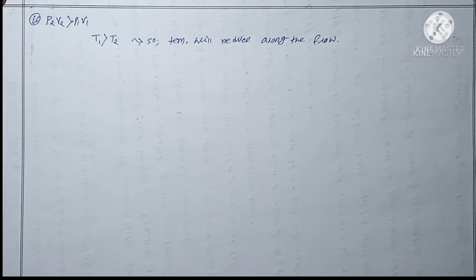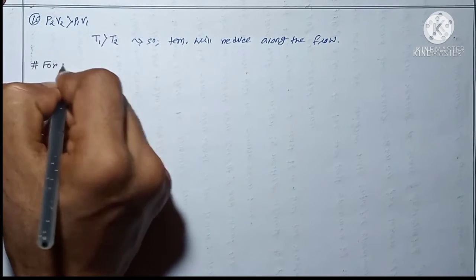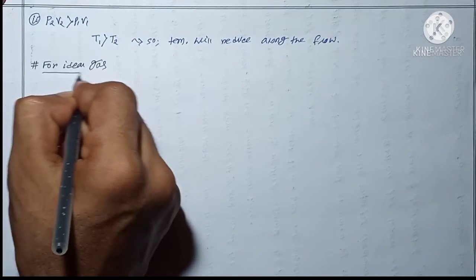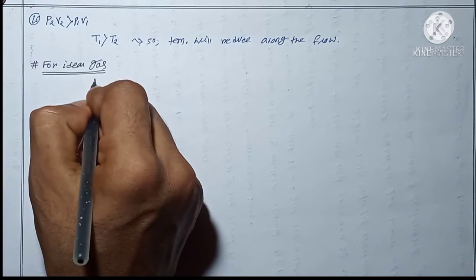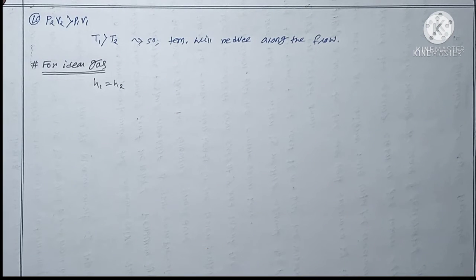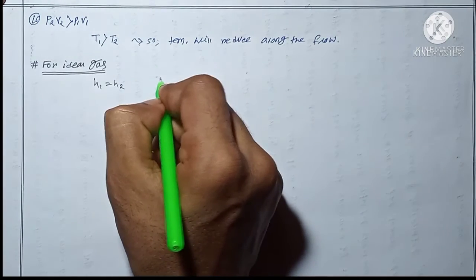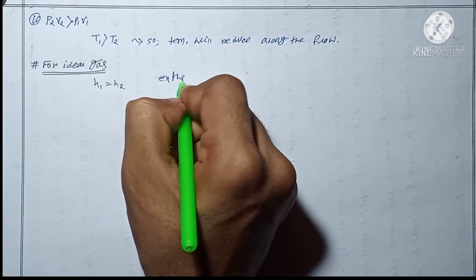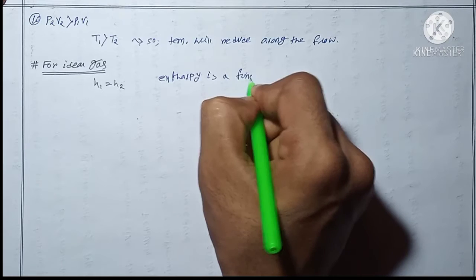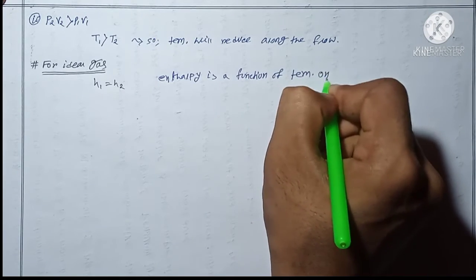Now this is all about the real gas. Now for an ideal gas, what will happen? For an ideal gas, again come to the point that enthalpy is constant for the throttling process, and for an ideal gas the enthalpy is a function of temperature only.